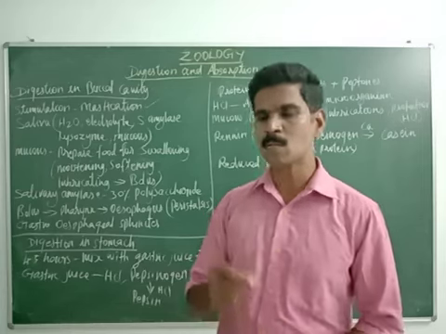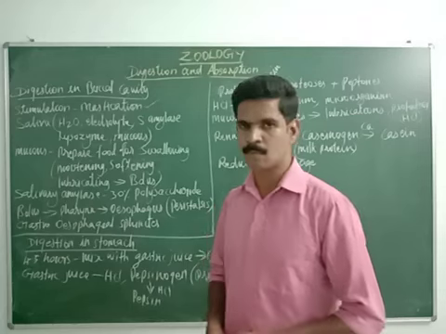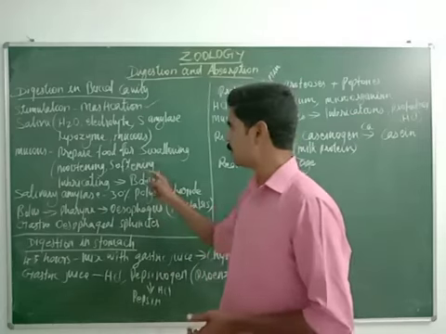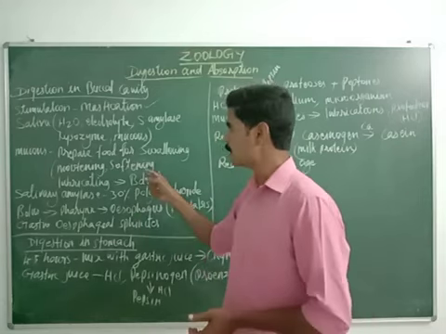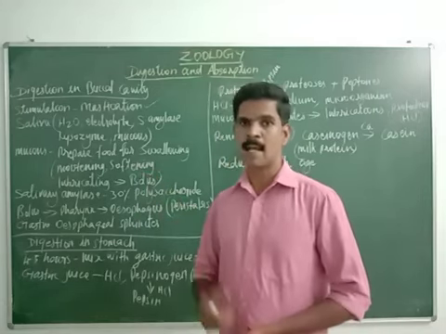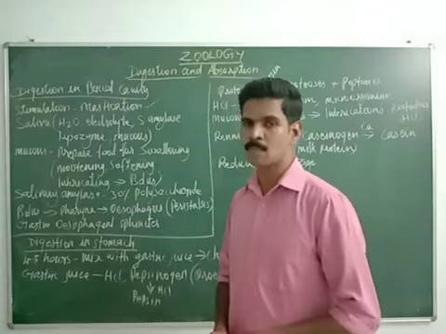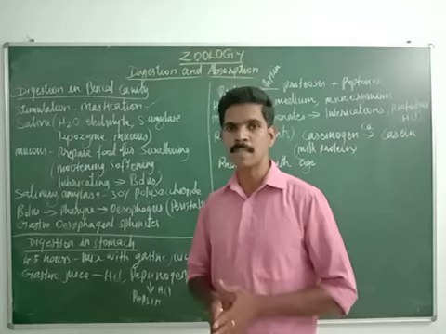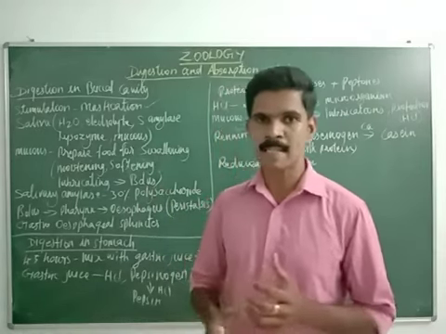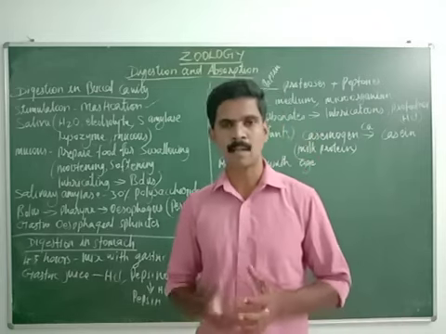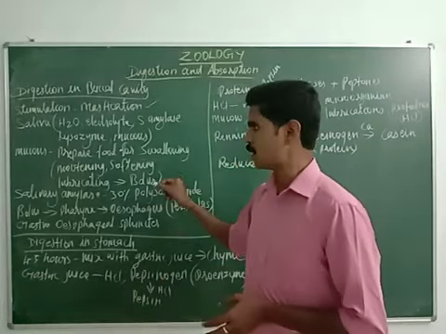That means the mucus is moistening the food material, giving it a moist nature and making the food very soft, and giving lubrication to the food. So now the food material is called bolus. When the food is mixed with this mucus, it is converted into another substance. This substance is called bolus.